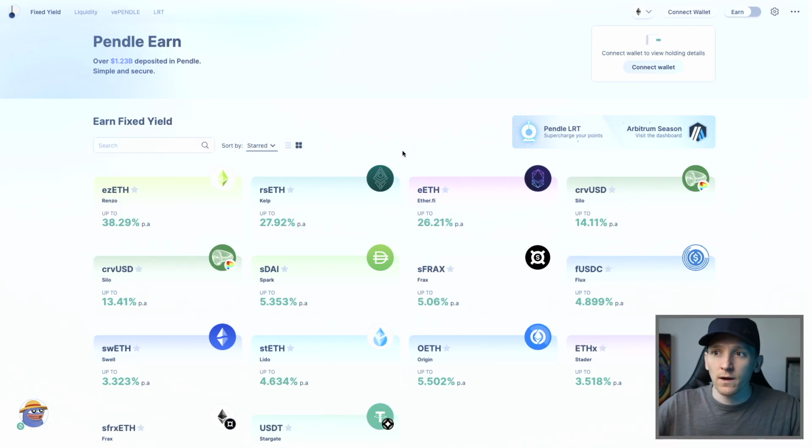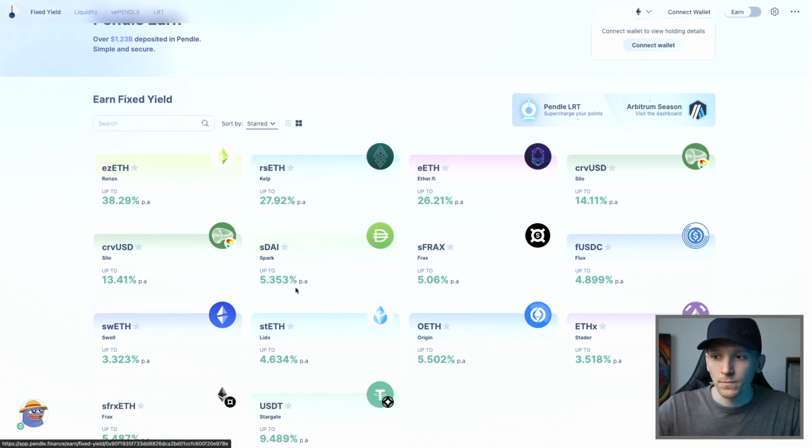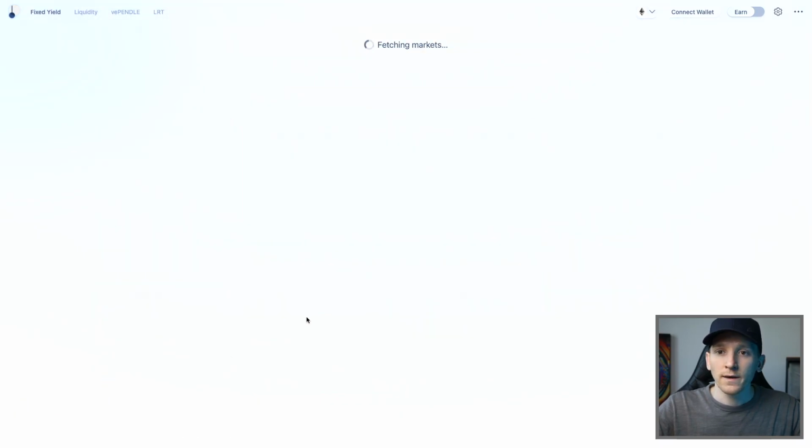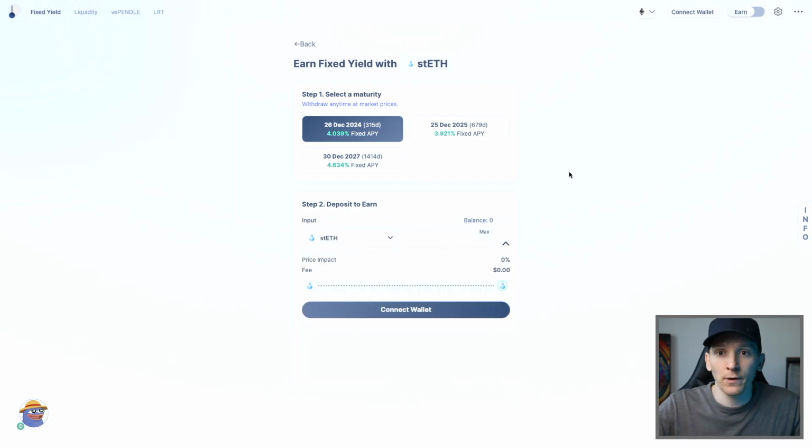So what you can see here is this is the marketplace for yield. On staked ETH, you can fix your yield for around 4.6%. So let's click into here. Now with this contract, it's basically a contract with someone else. You need to say, well, how much are you fixing my yield for? And how long is the contract for? Because it can't go on forever. So you have expiry dates. So this is the 28th of December 24. This is 25th of December 25. This is 30th December 27.